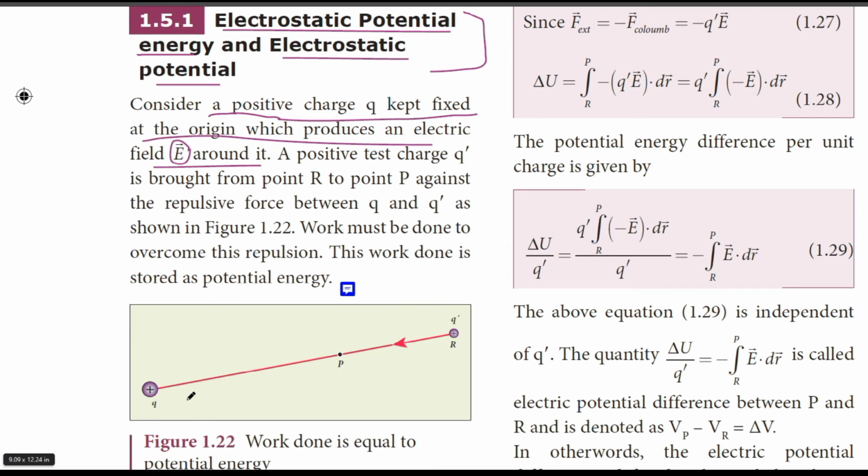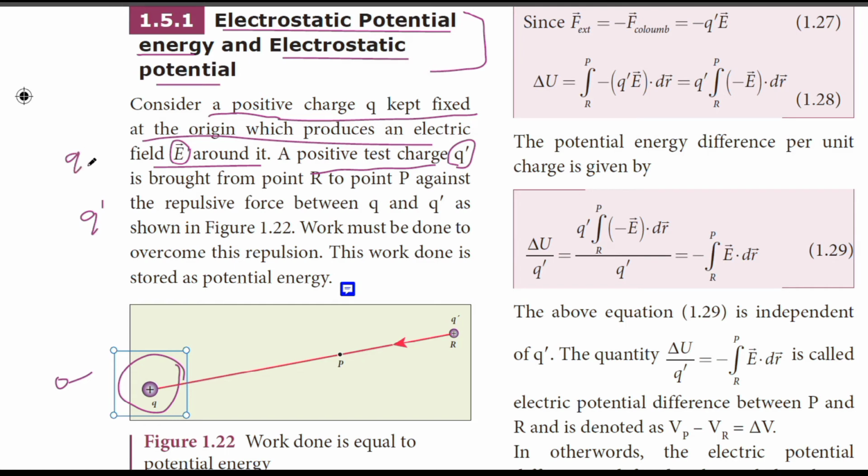So here a positive charge plus q is lying at the origin O. A positive test charge q dash. In our previous video sessions, whenever the term test charge came, it was denoted by q naught, but here it is denoted as q dash.